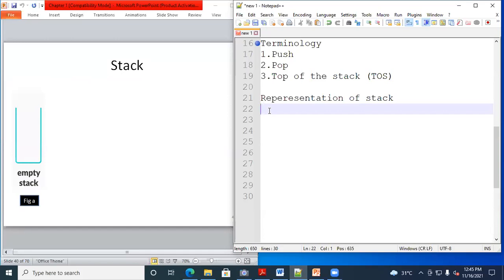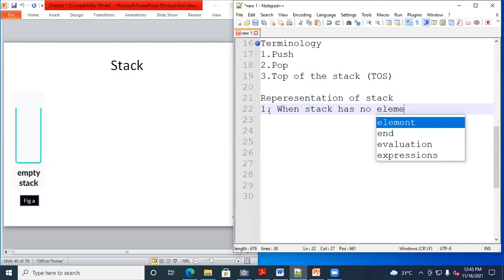So first representation: when stack has no element, how will it be represented?